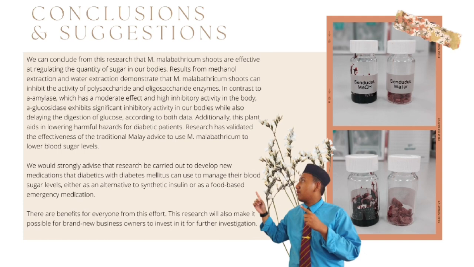Alpha-glucosidase exhibits significant inhibitory activity in our bodies while also delaying the digestion of glucose, according to both data. Additionally, this plant aids in lowering harmful hazards for diabetic patients. Research has validated the effectiveness of the traditional Malay advice to use Melastoma malabathricum to lower blood sugar levels. We would strongly advise that research be carried out to develop new medication that people with diabetes mellitus can use to manage their blood sugar levels, either as an alternative to synthetic insulin or as a food-based emergency medication.